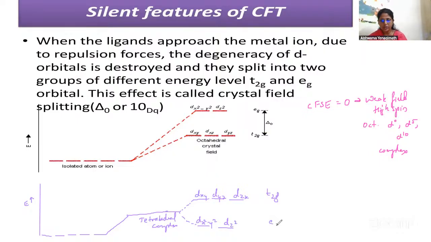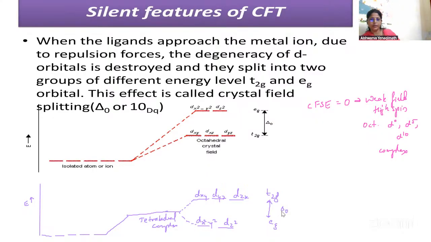This is called E. So here you can see it is exactly opposite. Let us see, this is exactly opposite of octahedral splitting. And the net difference here is called delta naught.